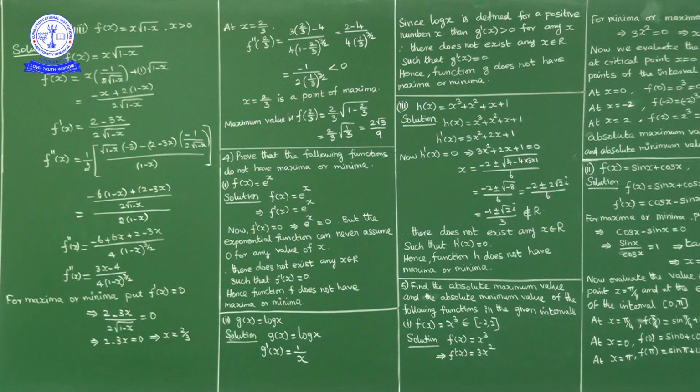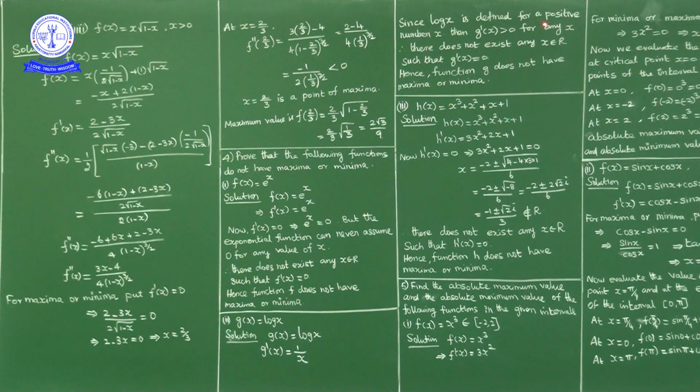Okay. So g dash of x equal to 0 is not possible for any value of x in the domain of log x. Means g dash of x is always greater than 0 for every x belongs to open interval 0 to infinity. That is what it is written here.